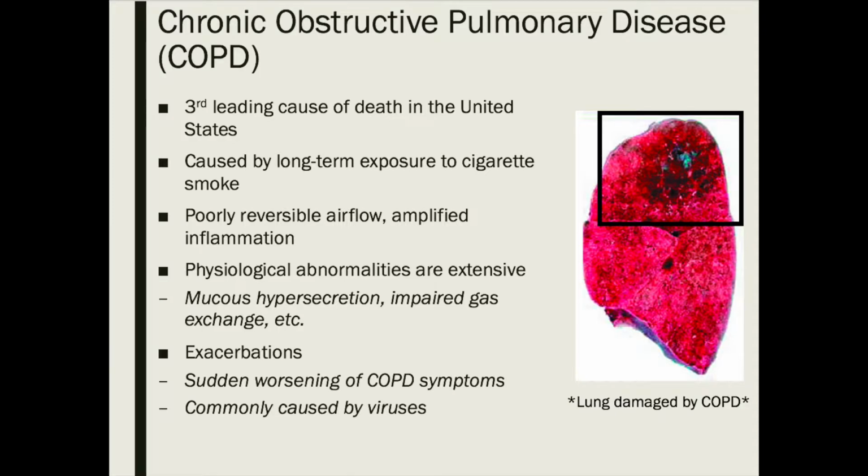The inflammatory environment leads to various physiological abnormalities that are seen in patients with COPD. Some of the most critical of these includes the hypersecretion of mucus, which causes a chronic cough that is commonly seen in patients with COPD. Another physiological change is gas exchange abnormality, and this impaired exchange of oxygen and carbon dioxide in the alveoli can lead to decreased oxygen levels in the blood, which ultimately leads to oxygen deprivation of other organs.